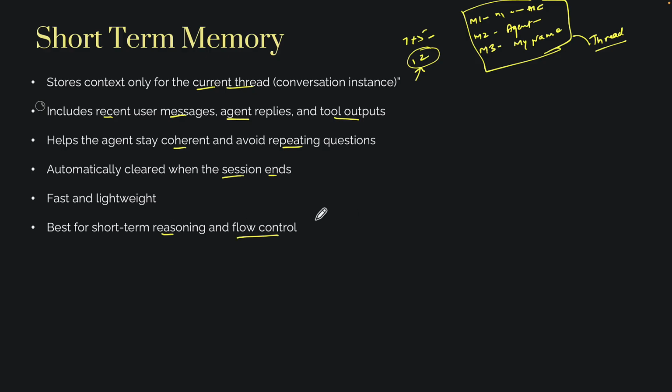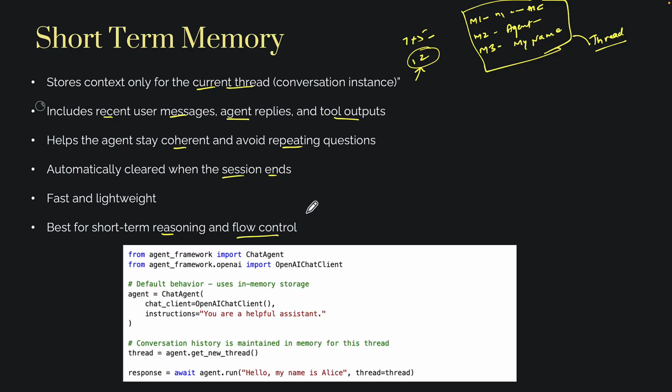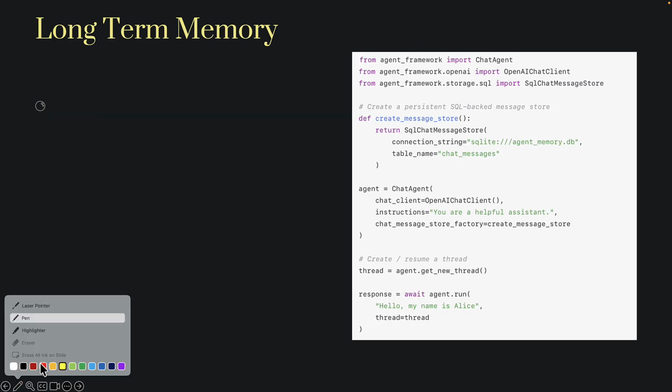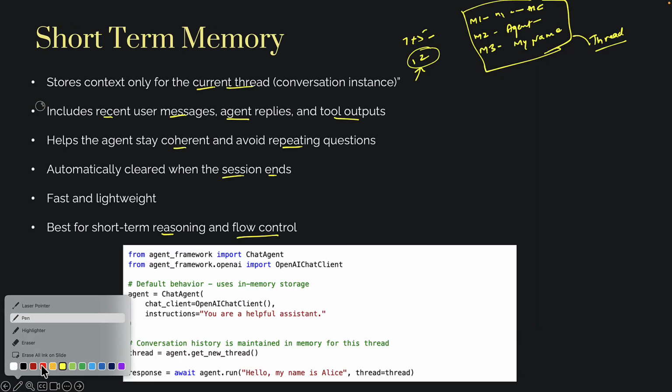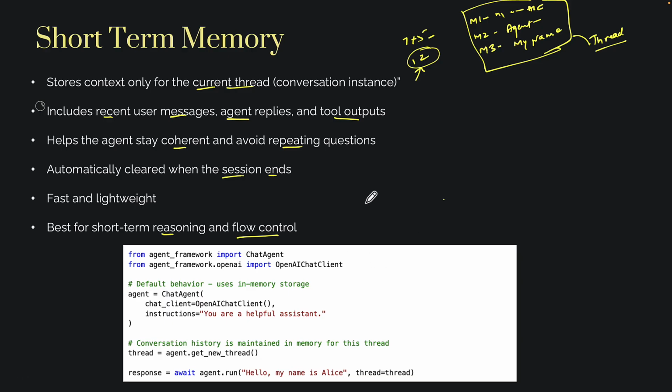Now people might ask, where is short-term memory used? It's perfect for thinking through short tasks or conversations, but not for long-term learning. Let's say you say, I want to go to Paris, book me a flight for next Monday. That's just short-term reasoning that it is performing for you. Now you may ask, how does it look in Microsoft Agent Framework? I've given you an example of how this would look.